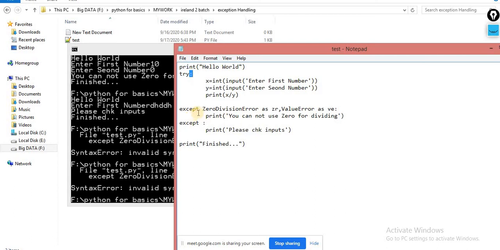What else can you use? The except like this, I suppose, comma, that is the value error. You can use it like this, msg, so the message that you can print over here. Now I think this will work fine. Inside the message, whatever error has occurred, you are displaying over here. Okay, so let me execute it.